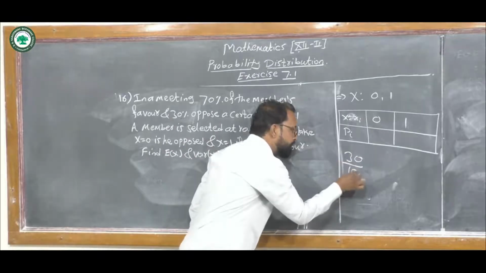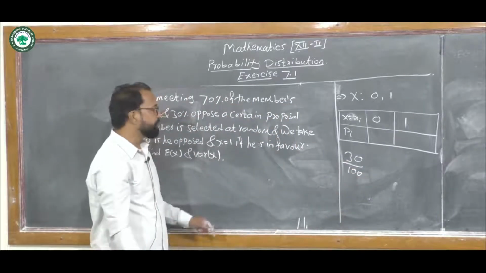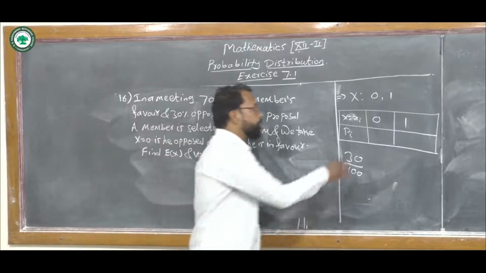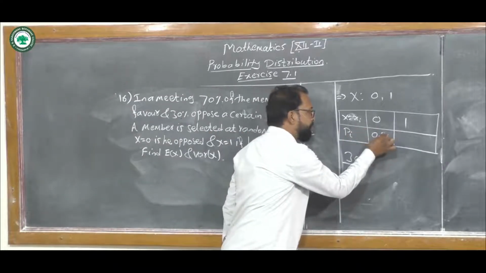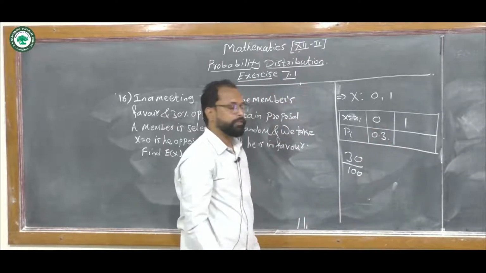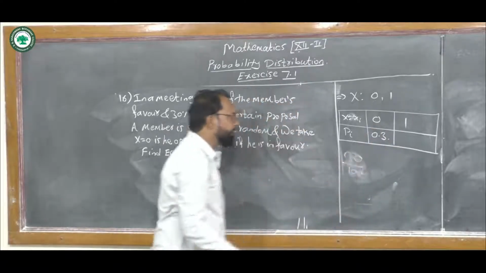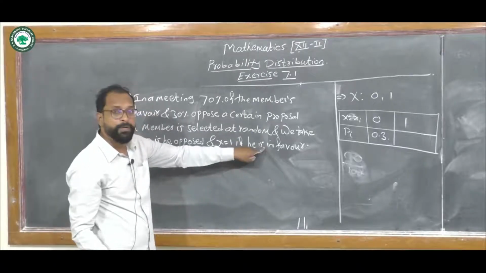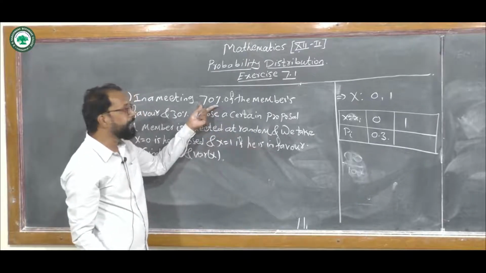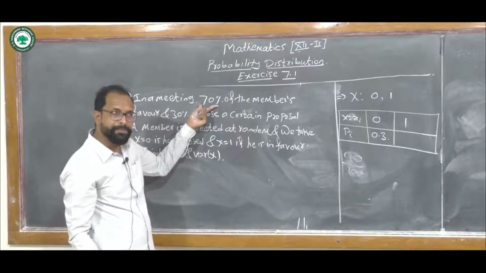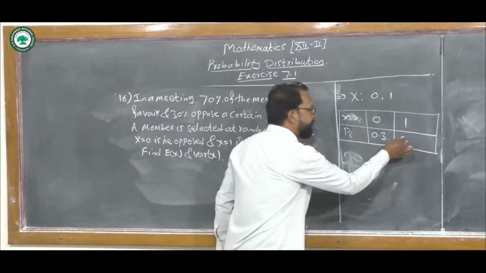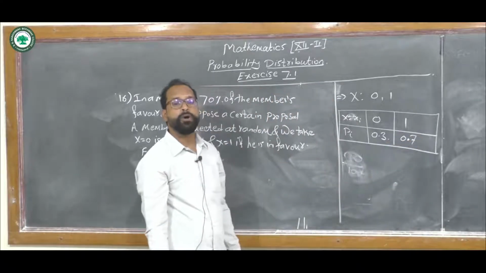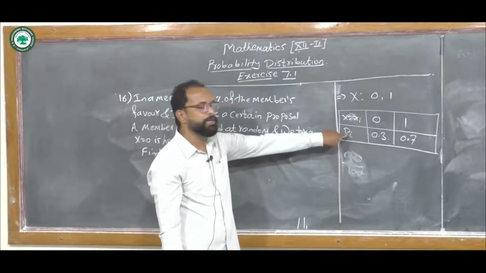So for x equals 0, the probability is 0.3. Similarly, for x equals 1, when the members are in favor, 70% means 0.7. So for x equals 1, the probability is 0.7. This is the probability distribution.